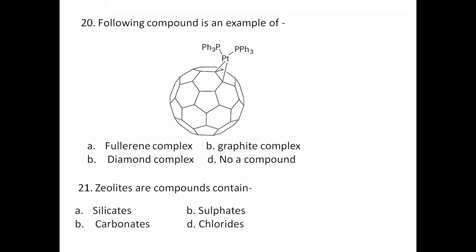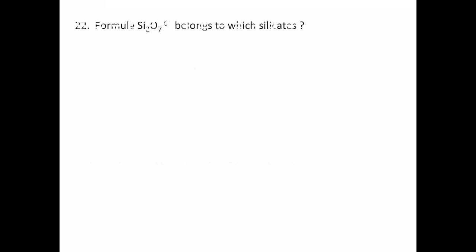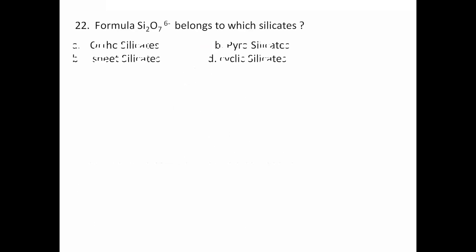Zeolites are the compounds which contain. Silicates. That's the correct answer. And last few questions. This is the formula of a silicate which belongs to which type of silicate? We have studied in detail. You can watch these YouTube videos. You can read from the books. So this is the question for you.